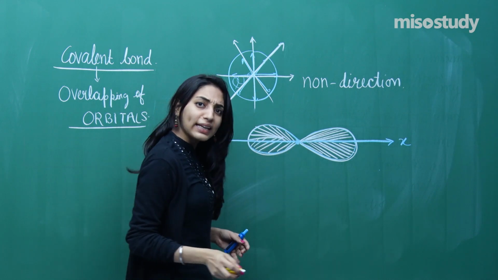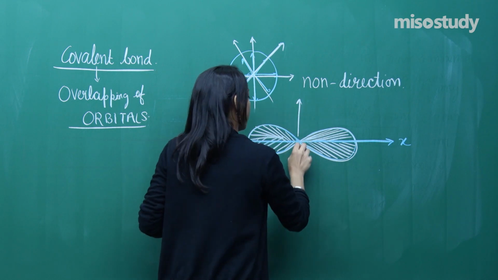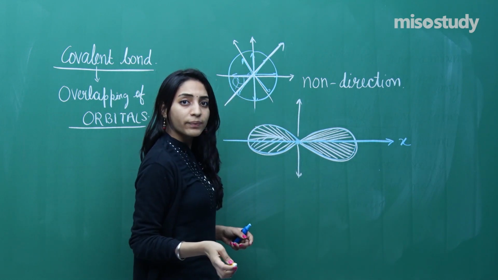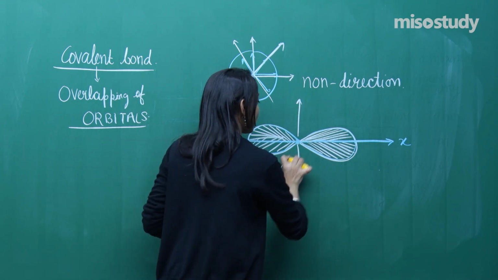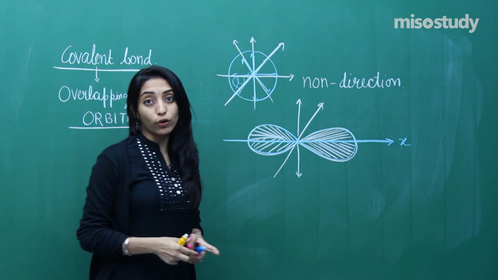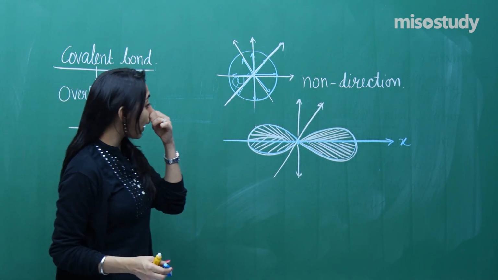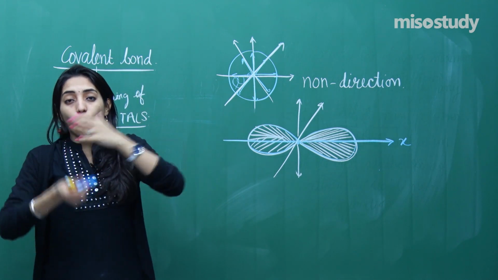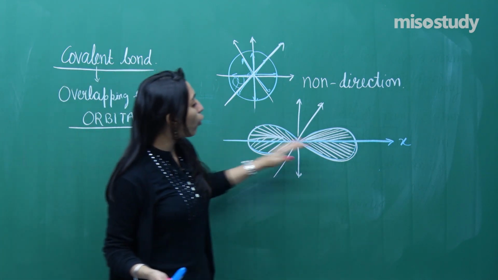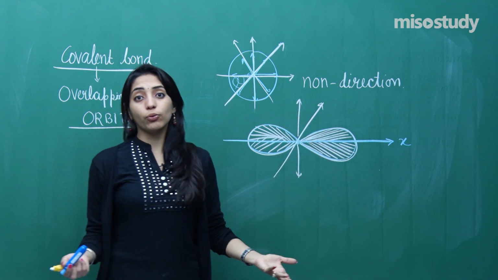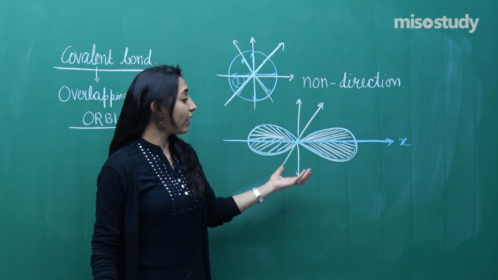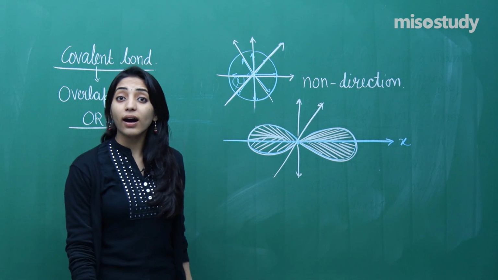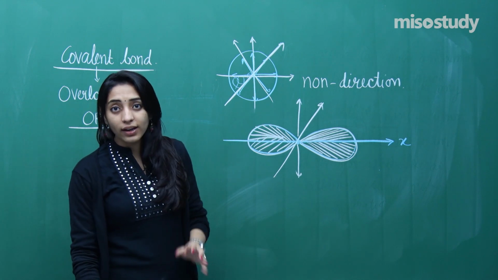So do you see any electron density in the y-axis? No. Do you see any electron density in the z-axis? No. That means the electron density distribution is not the same along all the 3D space. It is more in one axis compared to the other two. Only the x-axis has the electron density, not the y and z axis, right?